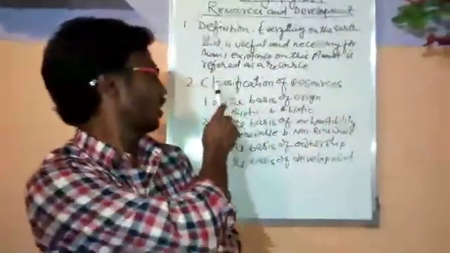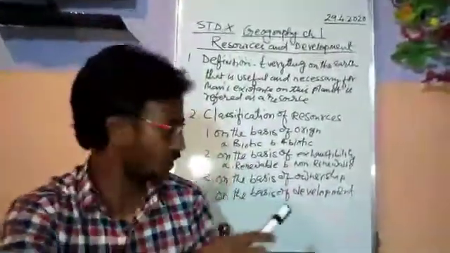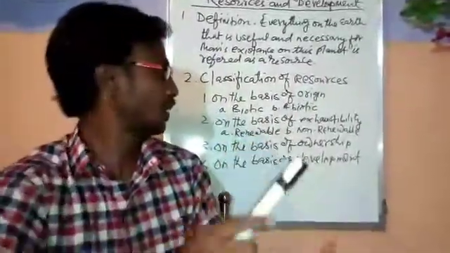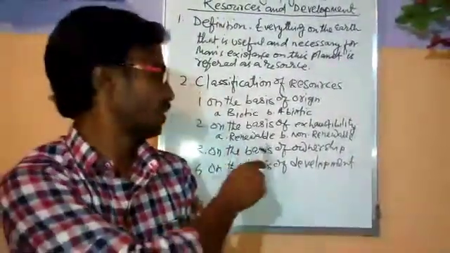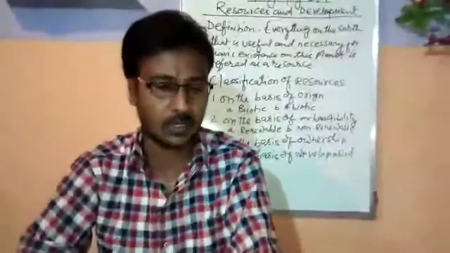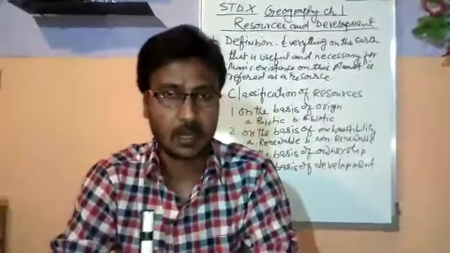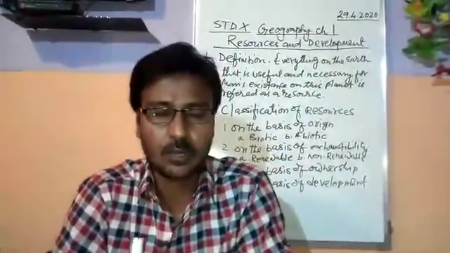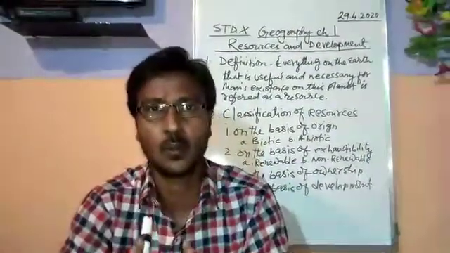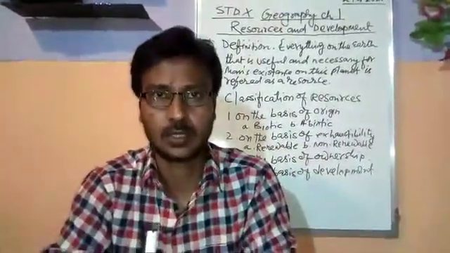Students, I have written out the classification of resources on the board. You can see 4 classifications are given. Number 1, on the basis of origin; on the basis of accessibility; on the basis of ownership; and on the basis of development. In the book also, the types or classification of resources are given. Coming to the classification on the basis of origin, how the resources are created, in what state the resources are created in nature.